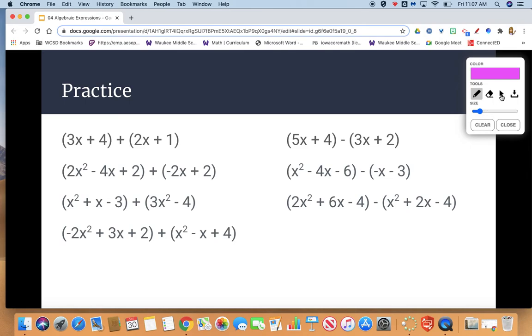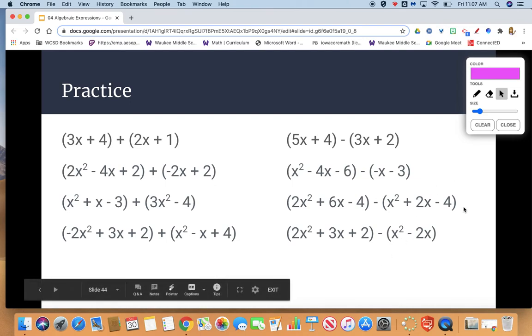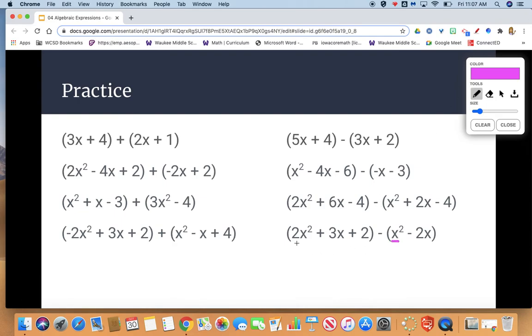One more to try. 2x squared plus 3x plus 2 minus x squared minus 2x. Start by lining up your like terms. I see an x squared here, so I'm going to place that below my 2x squared. And I see a negative 2x, so I'm going to place that below my 3x. We are subtracting these two pieces.